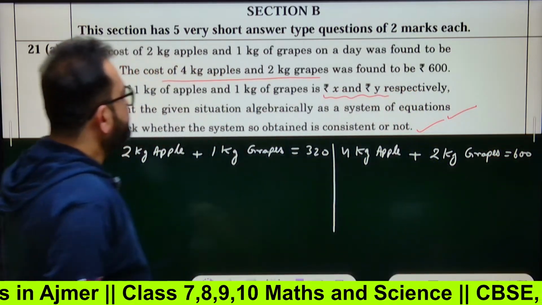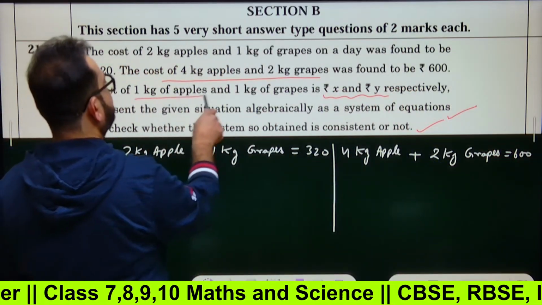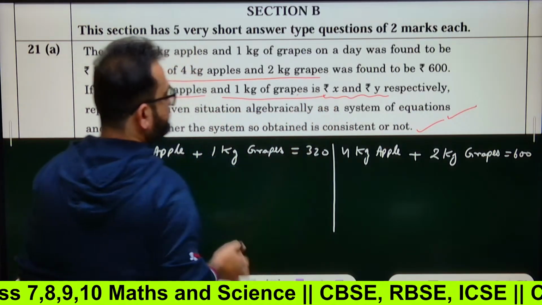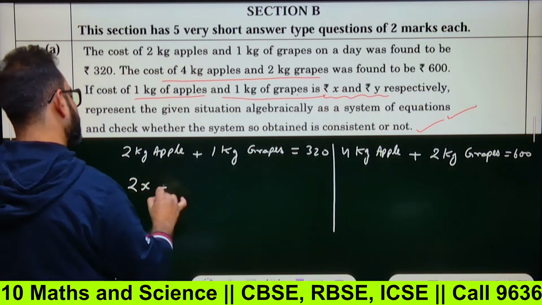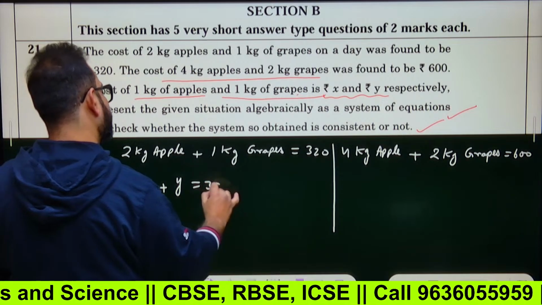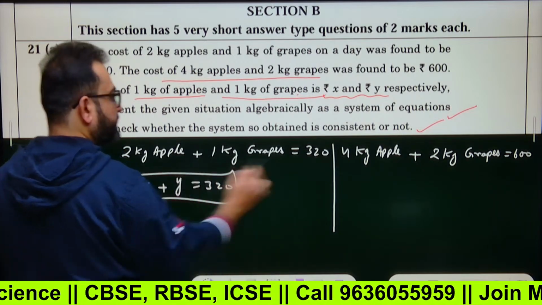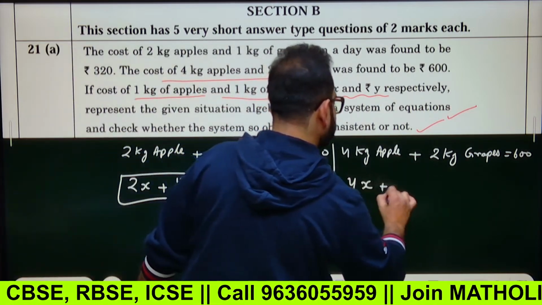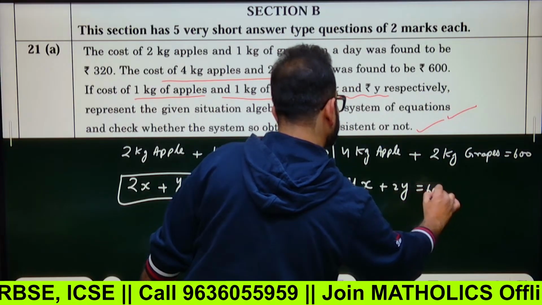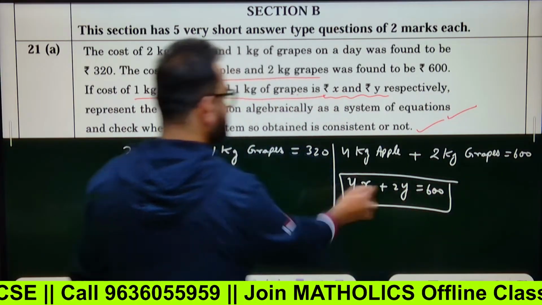So if the cost of 1 kilogram apple is X and 1 kilogram grape is Y, we'll write 2X plus 1Y equals 320. And next you'll write 4X plus 2Y equals 600. Now this is the representation.